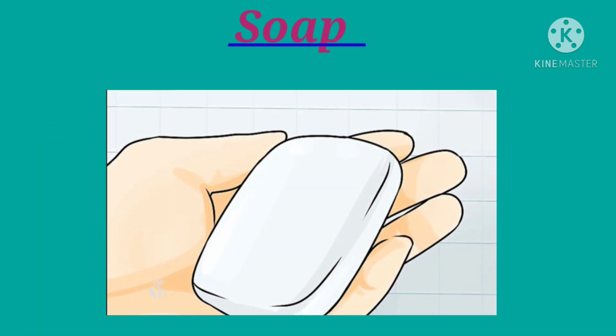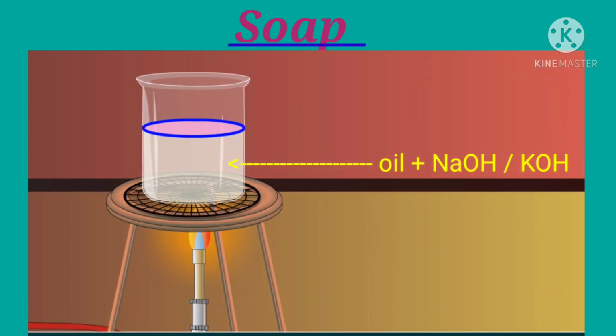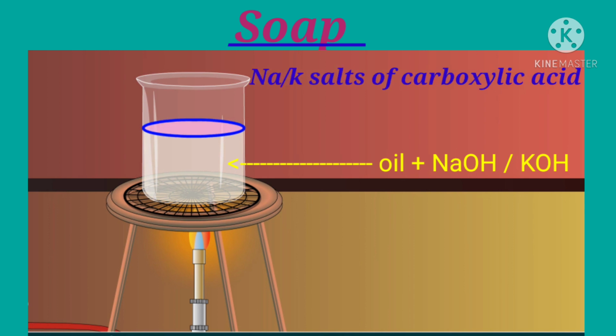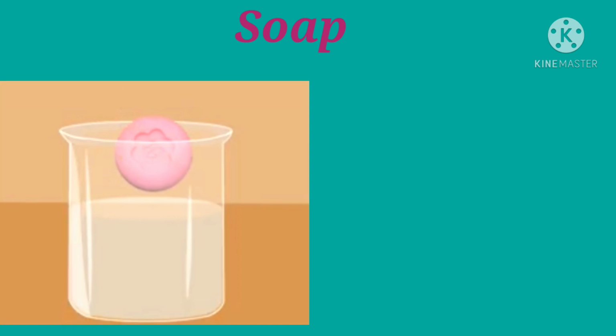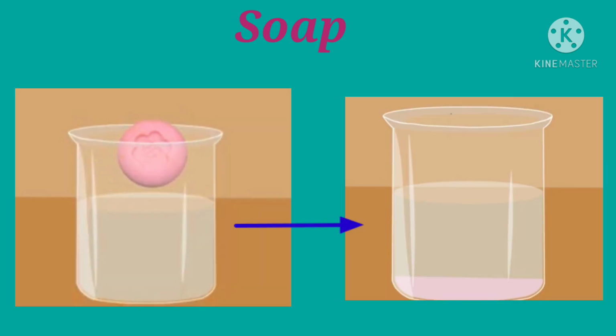Now, what is soap and how is it prepared? When oil or animal fat is boiled with an aqueous solution of sodium or potassium hydroxide, sodium or potassium salts of carboxylic acid, that is fatty acids, are formed. These salts are called soap. When soap is mixed with hard water, calcium and magnesium salts of fatty acid are formed. These being water insoluble, they form a precipitate, and that is why lather is not formed.